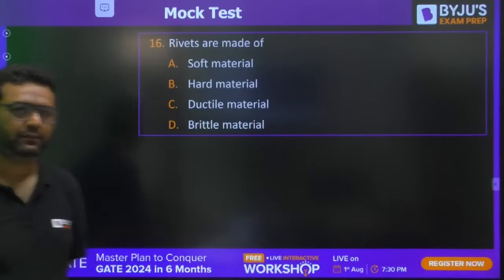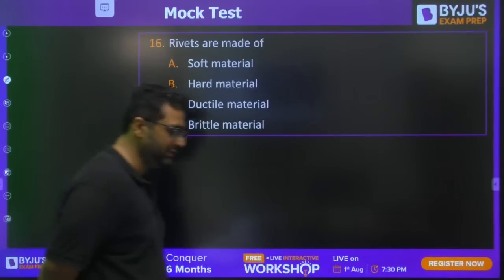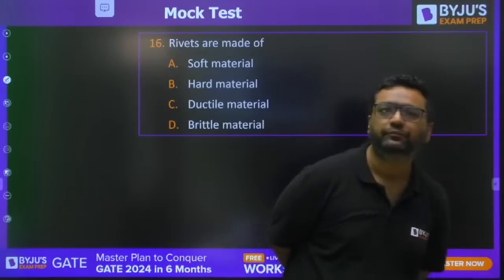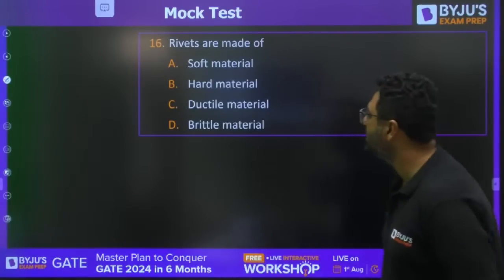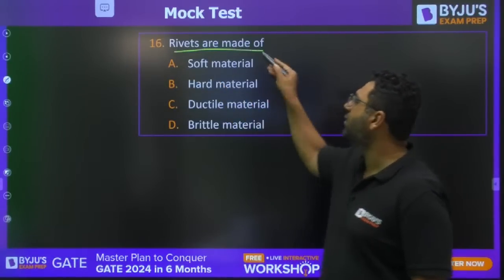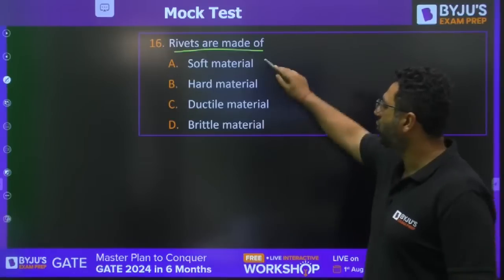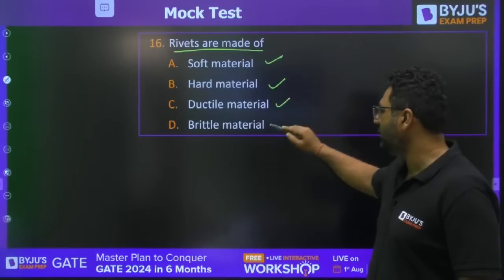Very good, guys. Moving to question number 16. Rivets are made of soft material, hard material, ductile material, or brittle material.